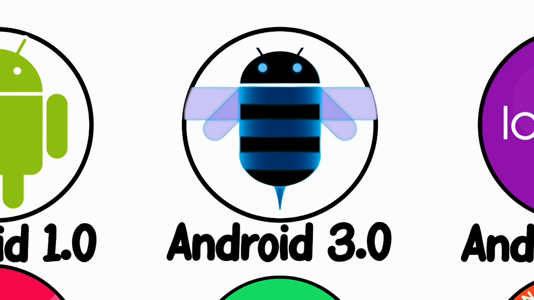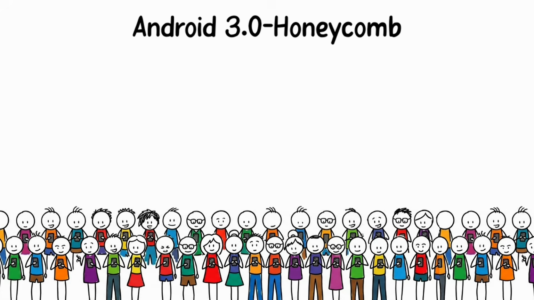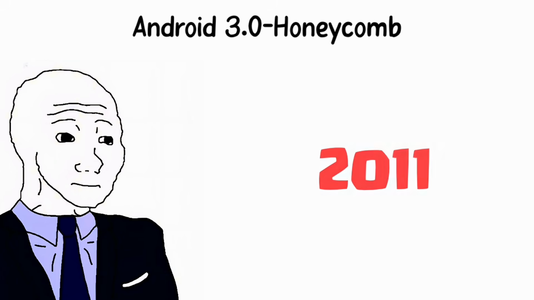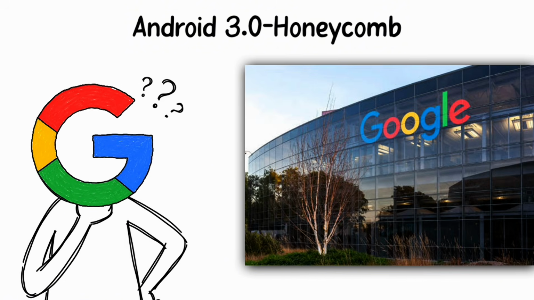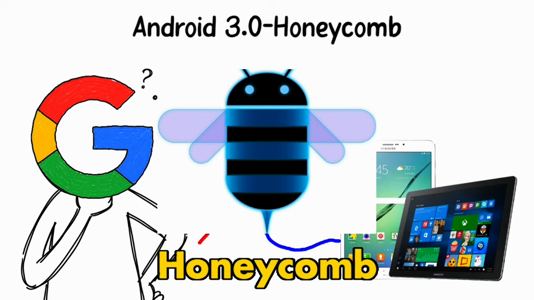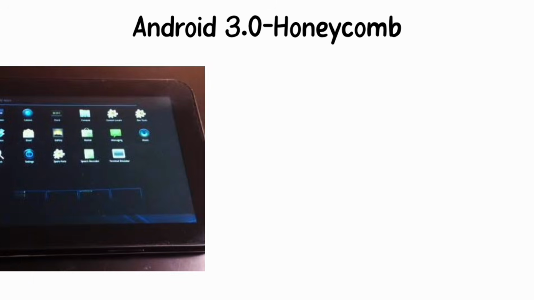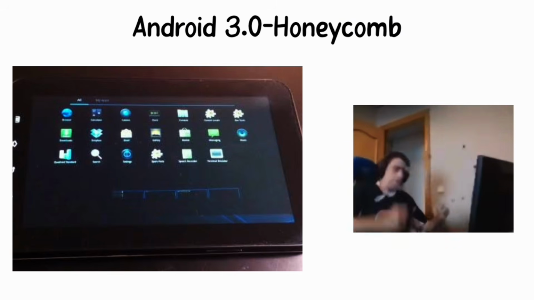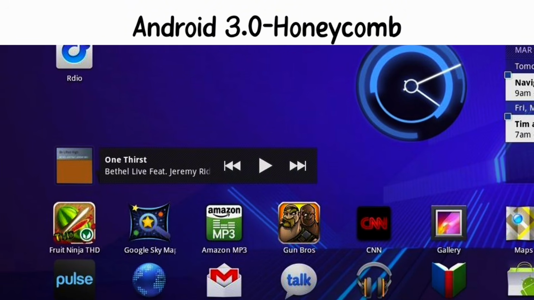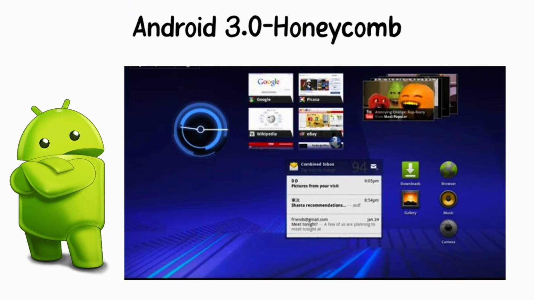Android 3.0 Honeycomb. Most people have never even heard of this one, and the ones who have wished they had not. In 2011, Google decided to make a version of Android specifically for tablets. They called it Honeycomb, and when they showed it off, it looked incredible. The whole interface had this dark, futuristic, sci-fi feel, like something out of a Hollywood movie.